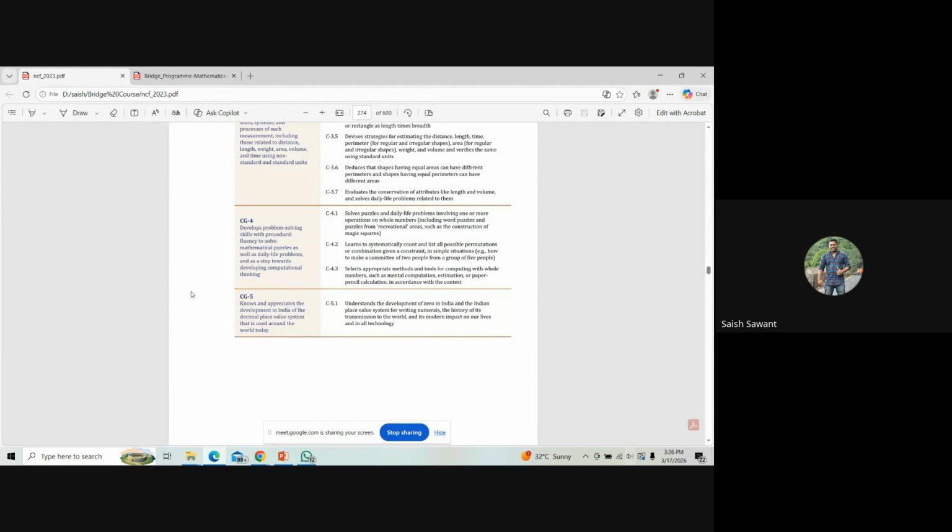So week 1, the first activity which is given over here, that is the dice game on place value table. Place value. Now, the competency goals are mentioned over here. So I would like to tell you that the competency goals are given in this NCF 2023, that is National Curriculum Framework 2023.